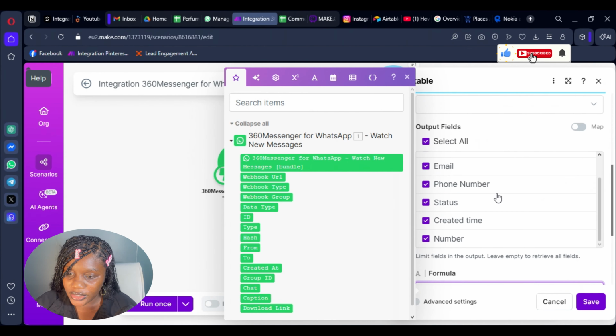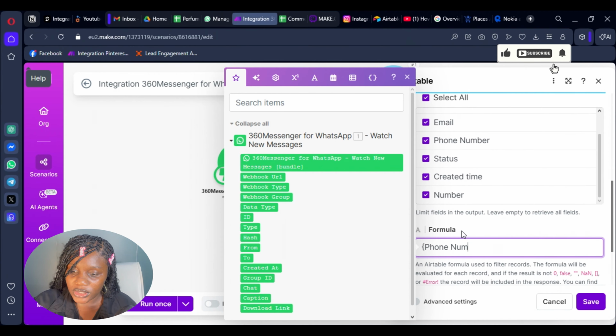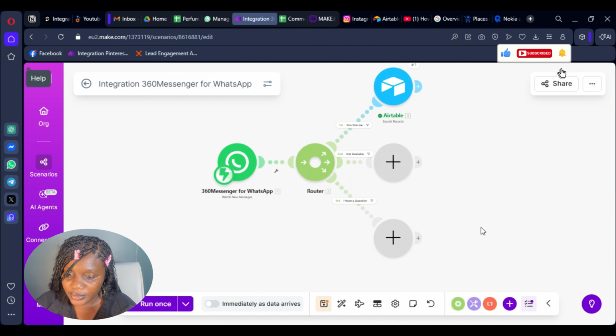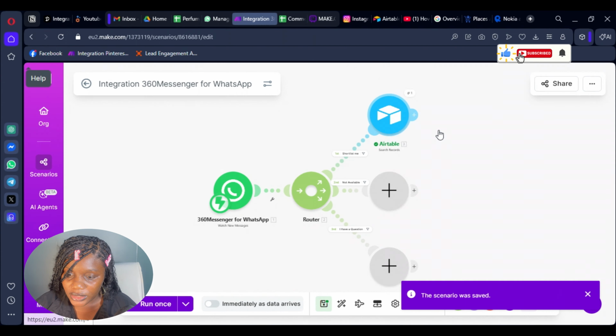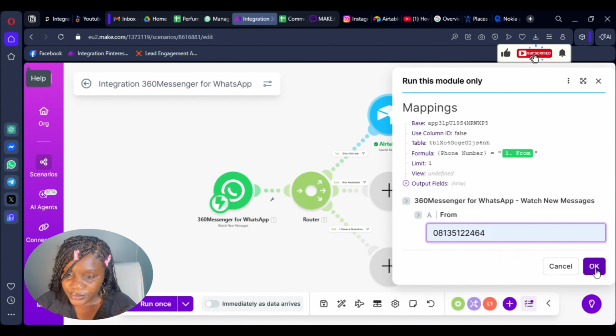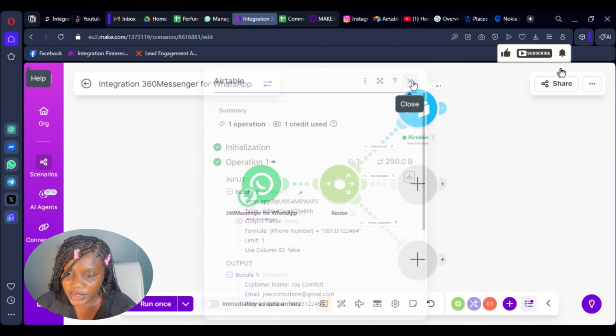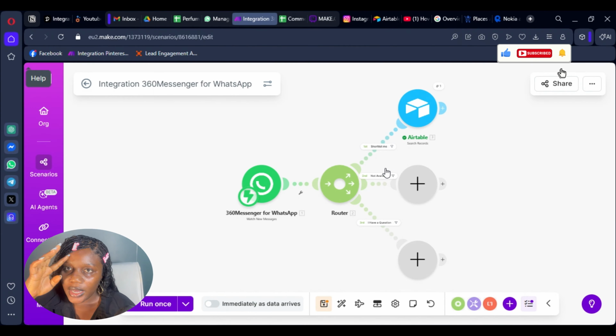Always make sure that the name here that you're trying to pull is the exact same spelling. So you see, because we're using capital N here, we have to stick with that. And then you close the curly bracket and you do equals to, and then you start your this, and then you do from here, and then you close it out. So you set the limit to 1 and then you save. Always remember to save your entire scenario, and let's see if we got this correctly. Okay, so that's correct. So this is going to update here if the person responds with "shortlist me."